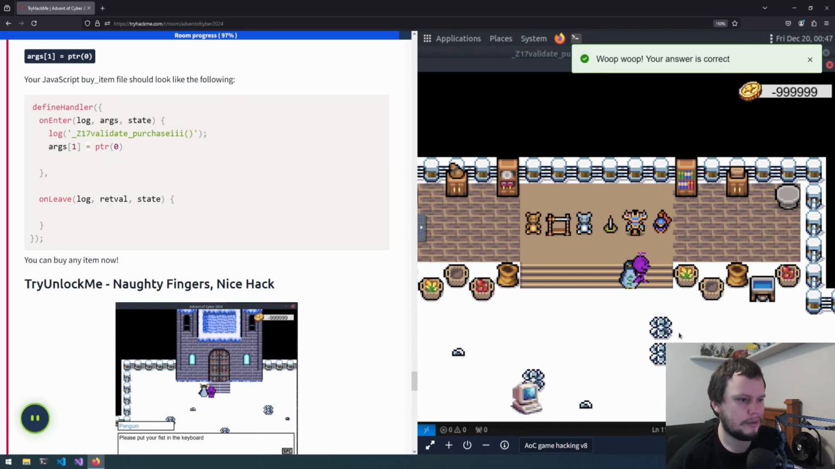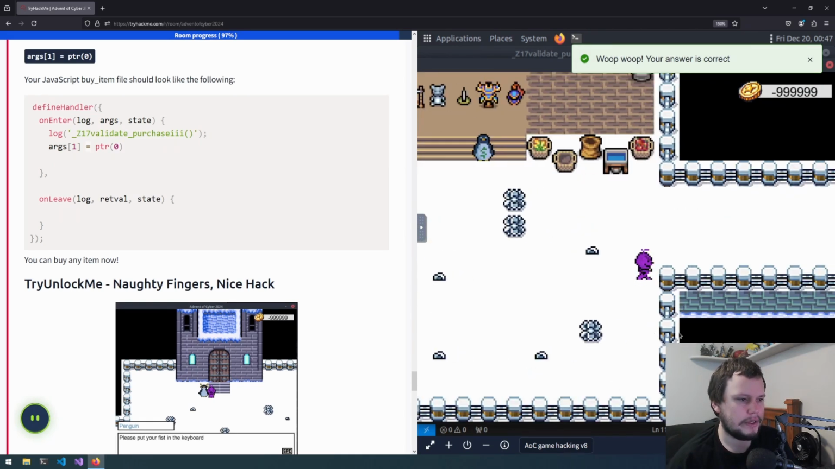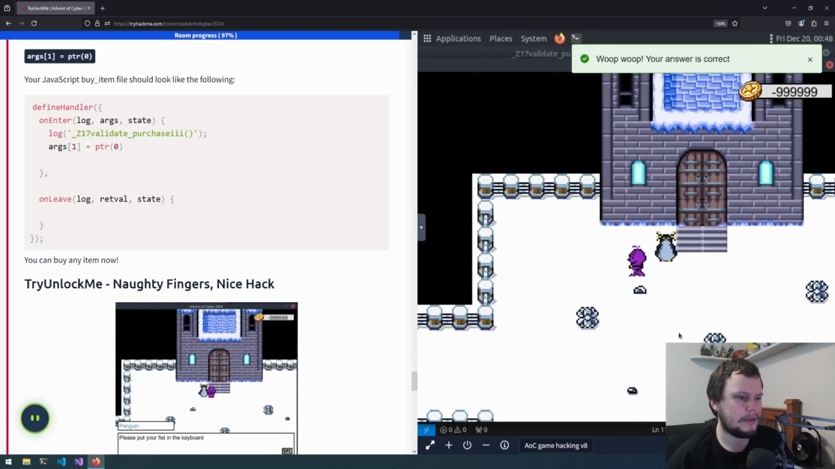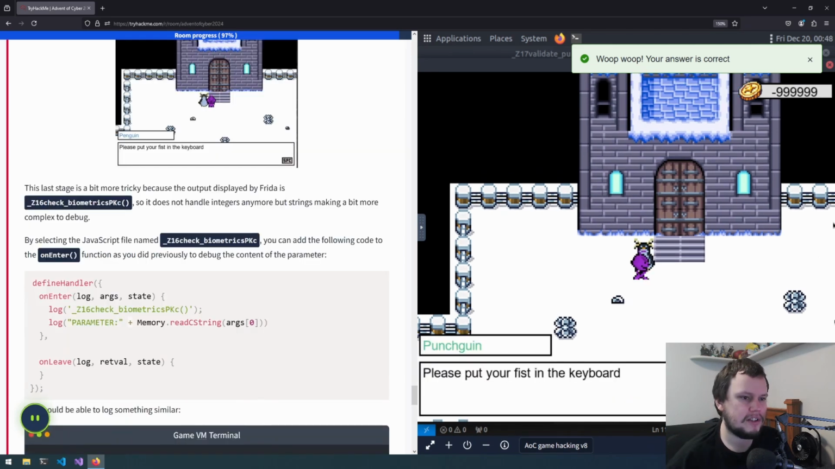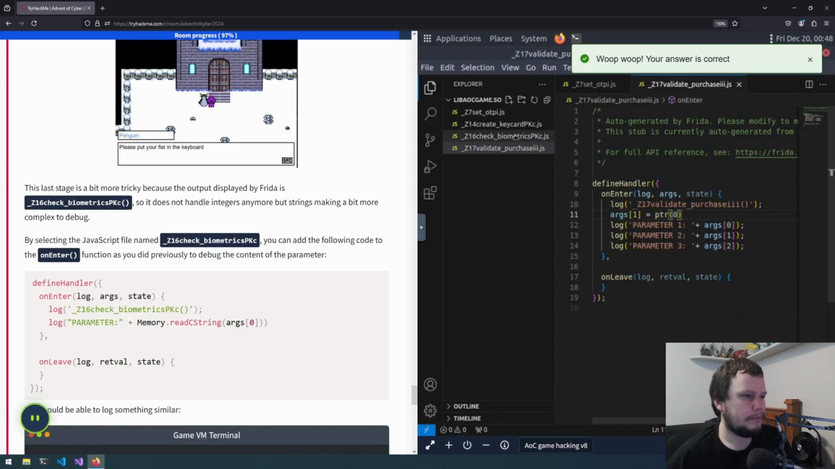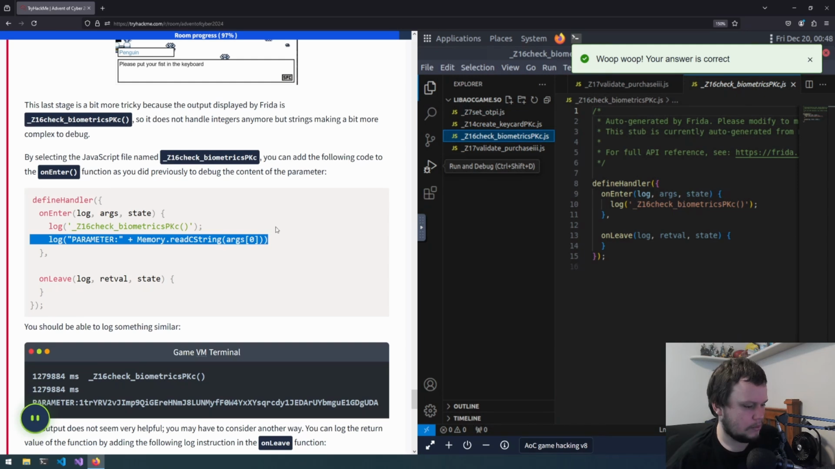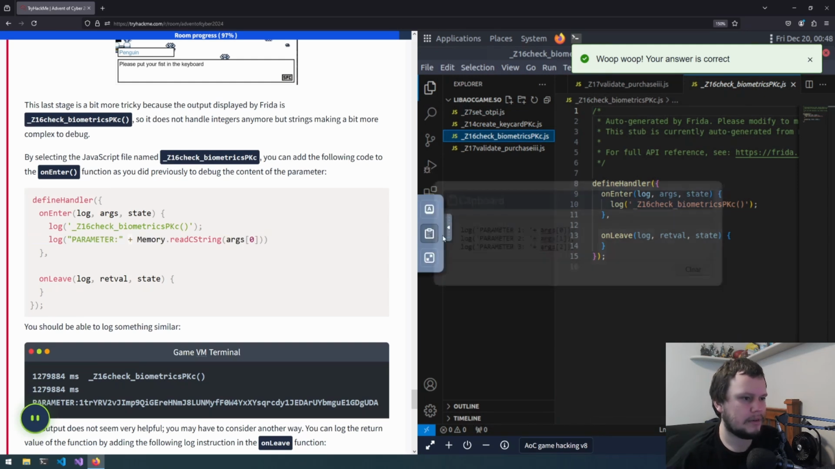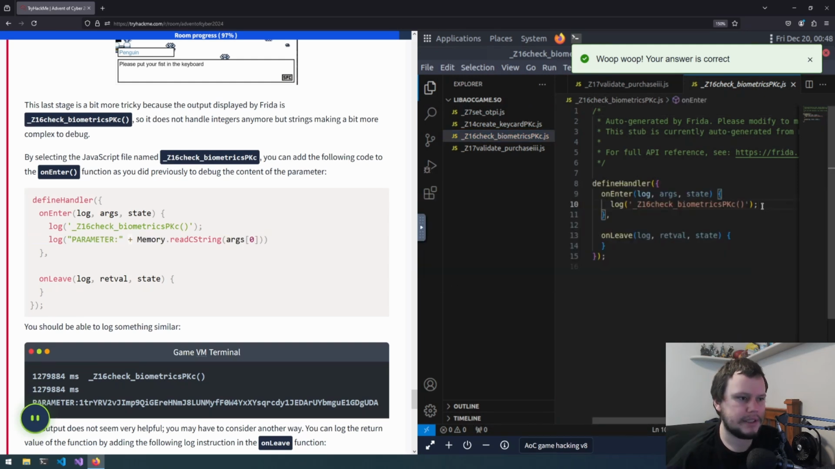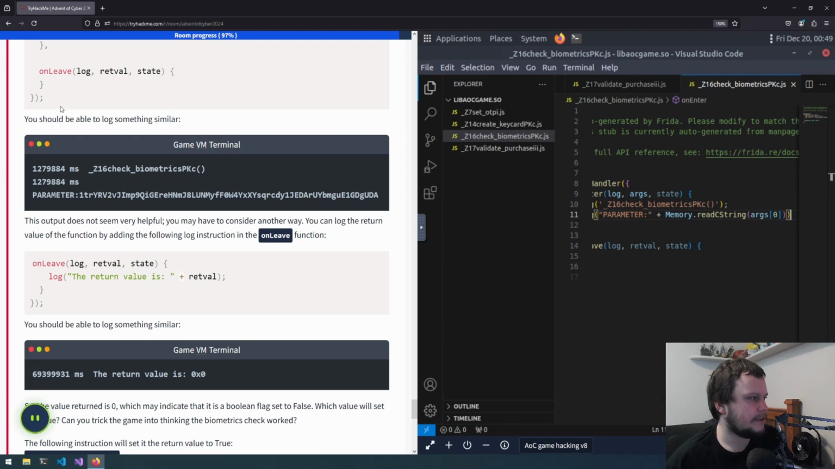Now we need to go all the way to the right for the third and final one. So there's this penguin right here. So with this one, we need to go back to VS Code. Select the biometrics one, and we will take a look at the parameter and paste that into here. So if we were to run it, we'd see something like this. The output does not seem very helpful. You may have to consider another way.